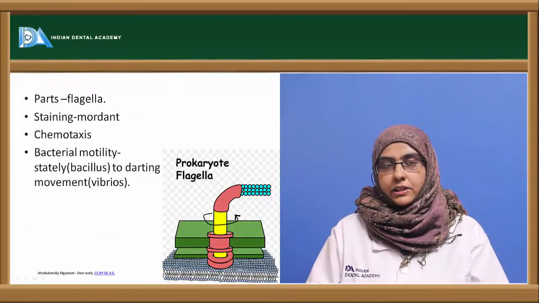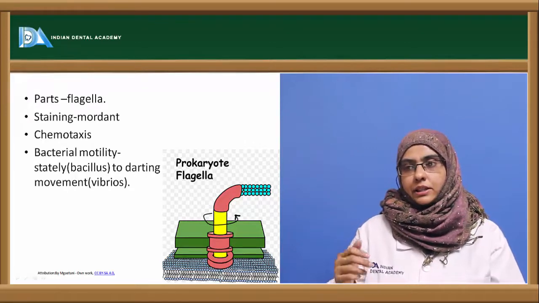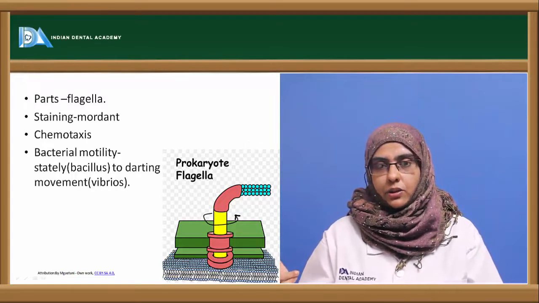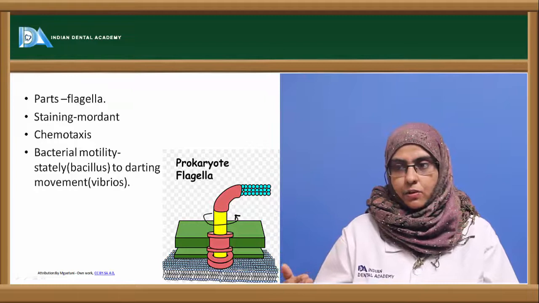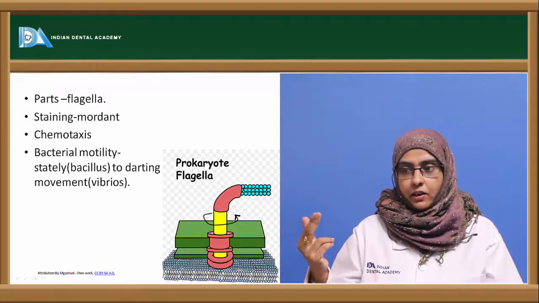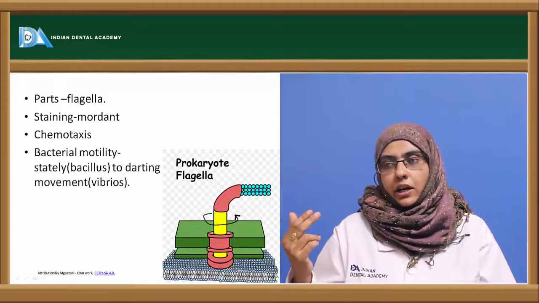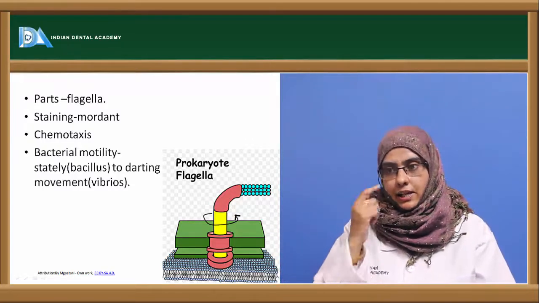The flagella usually consist of three important parts. One is the filament, which is external, connected to the hook, which in turn is connected to the basal body. The filament and the hook are present on the cell surface, whereas the basal body is embedded in the cell envelope.